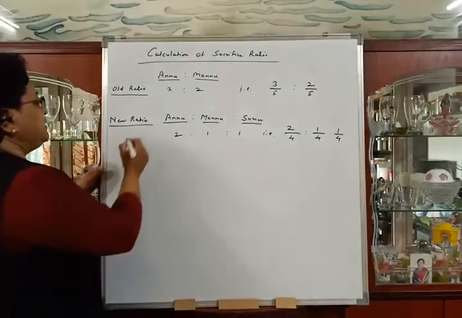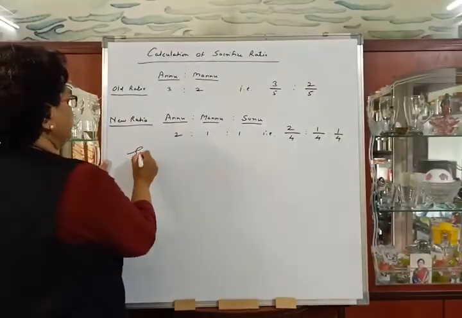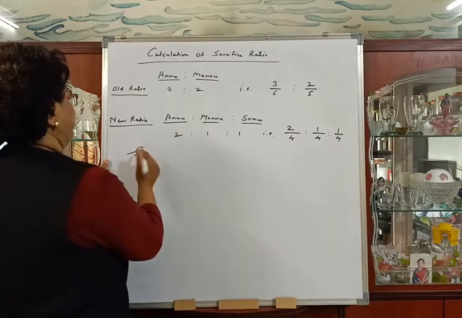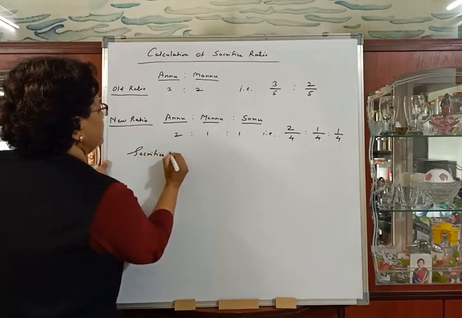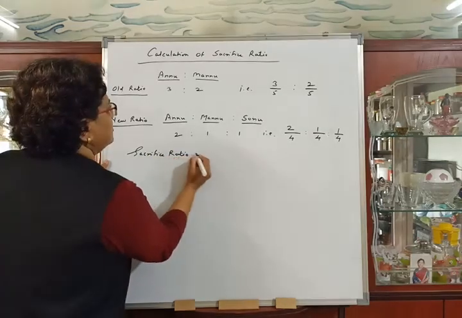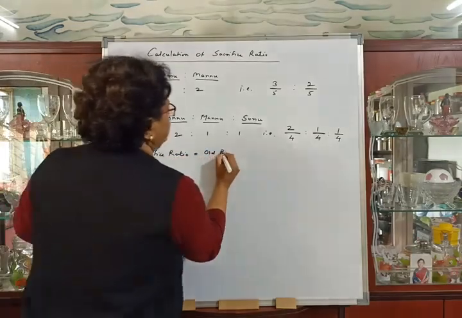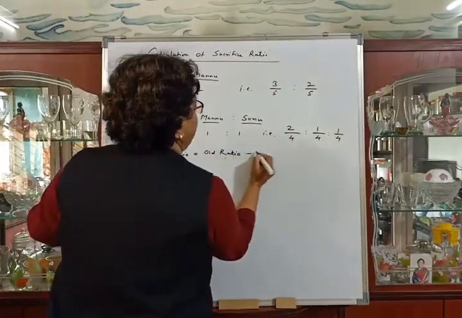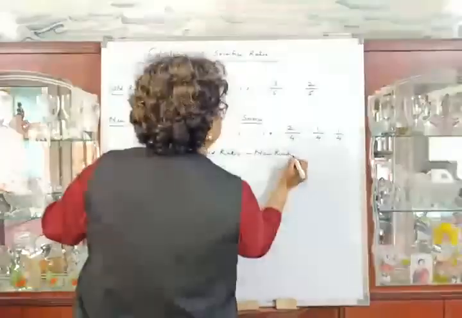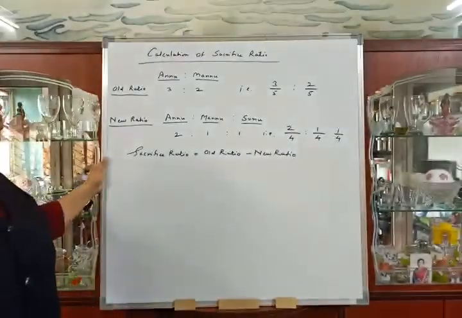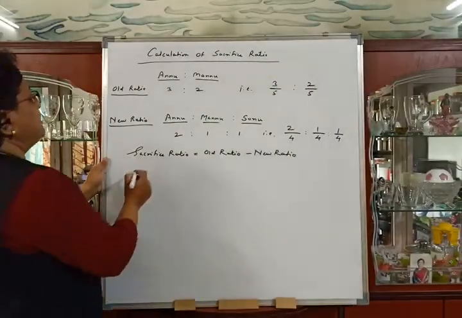Now we will write down the formula. Sacrifice ratio is equal to old ratio minus new ratio. Old ratio minus new ratio. Therefore,